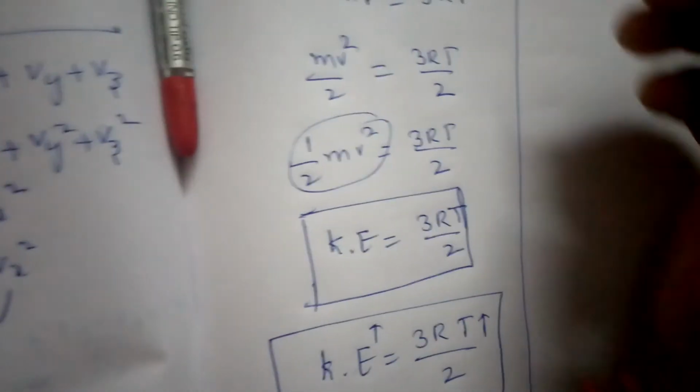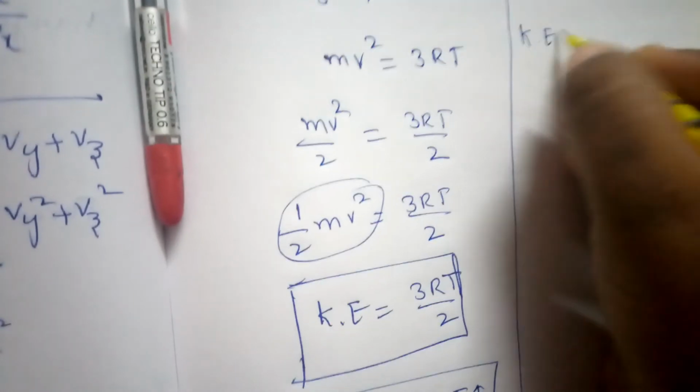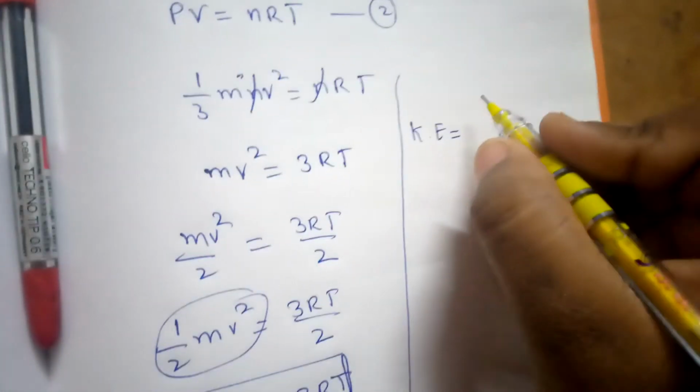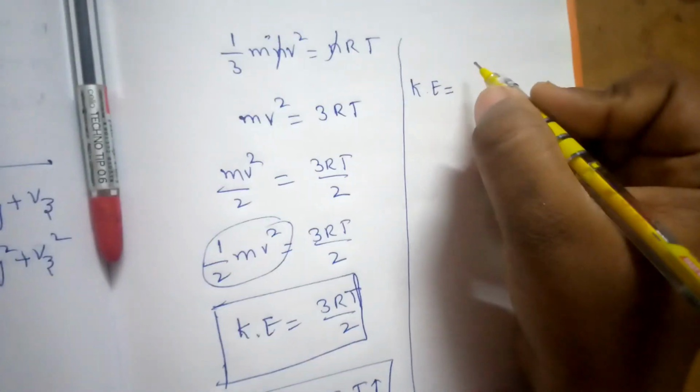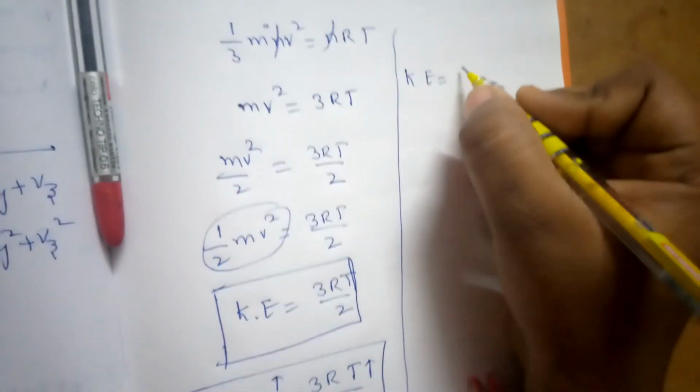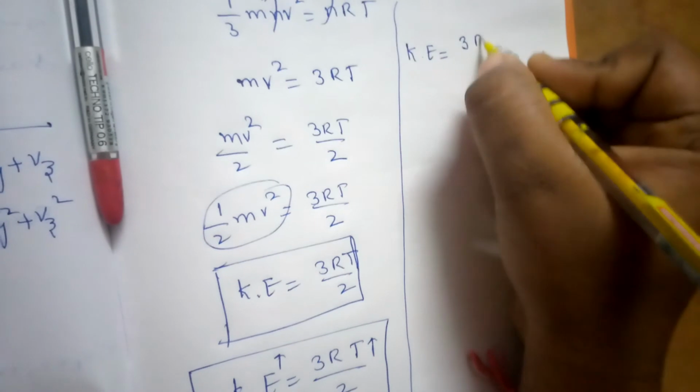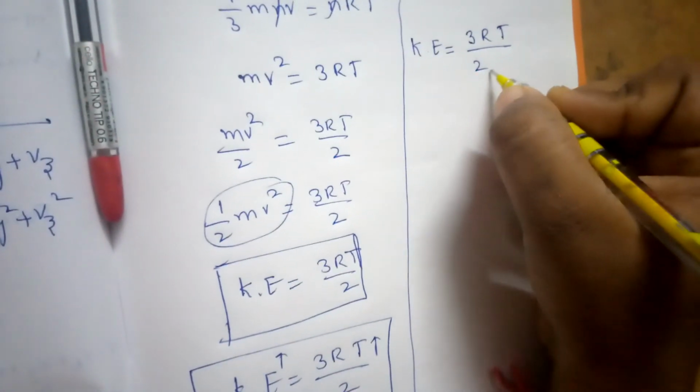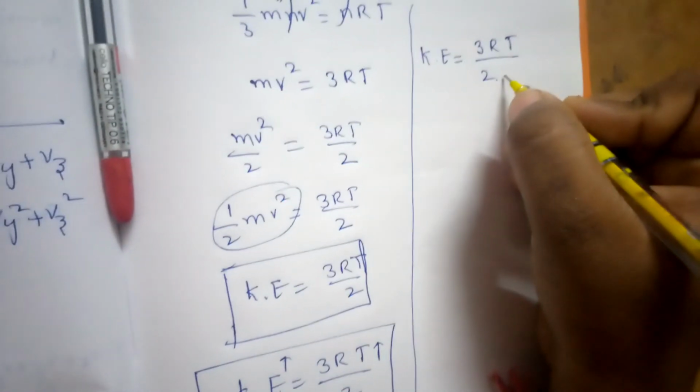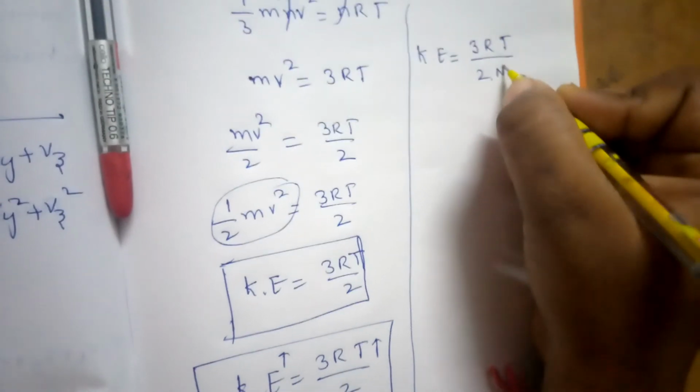Suppose you want it for some particular number of molecules, like only for 1 molecule. So 3RT by 2 into 1 mole means n number of molecules, right? We'll write n here.